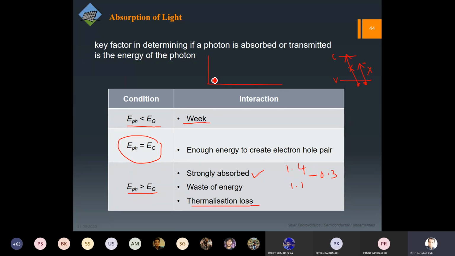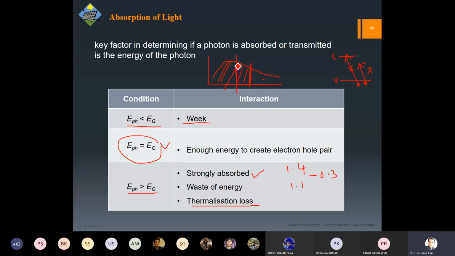If you remember the solar spectrum, this is somewhat what it looks like. And if we talk about silicon, this is only one condition, and there we have got not even 1% of the photons. So these are the photons which we are interested in, and these are not. Okay, so anyway, this is the one major problem that we will be facing when we try to choose the material for solar.